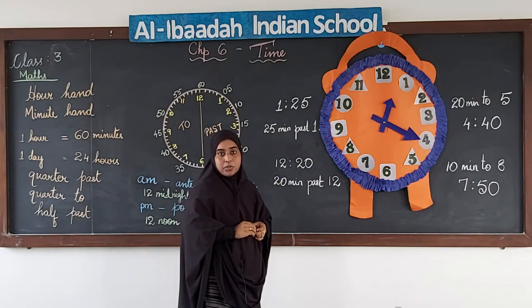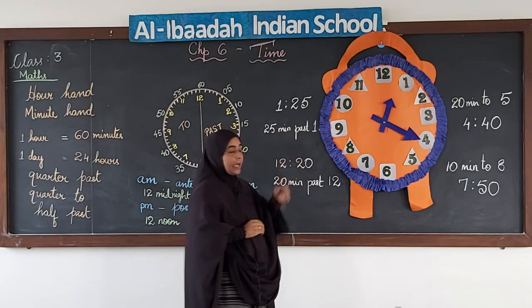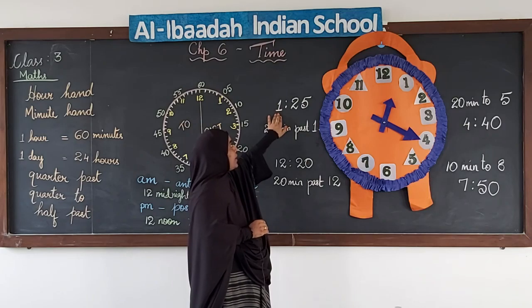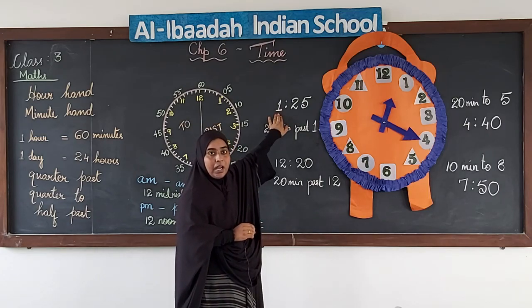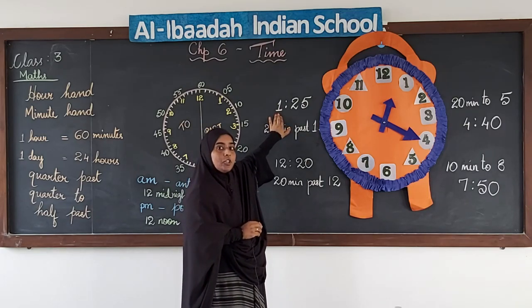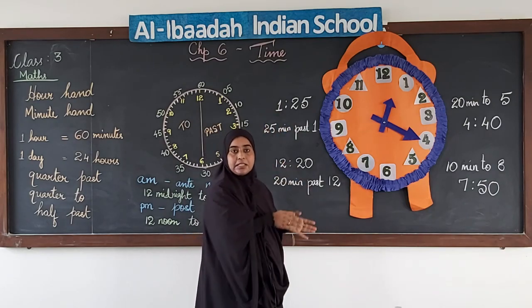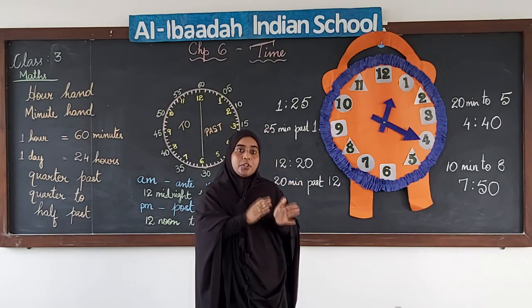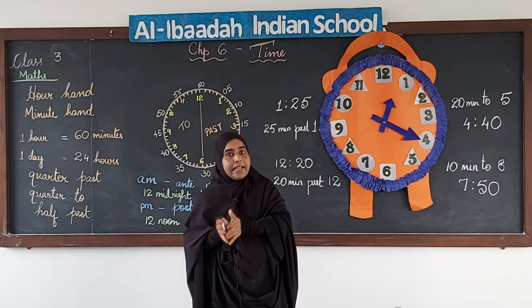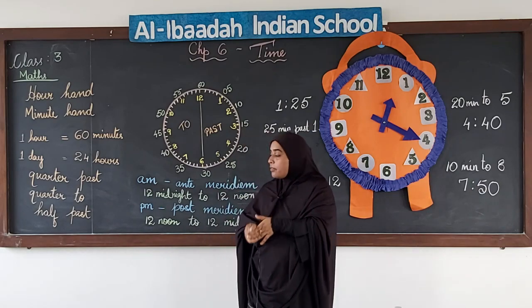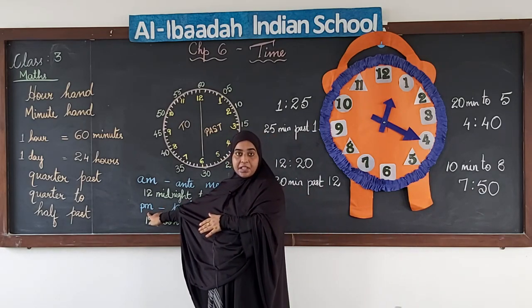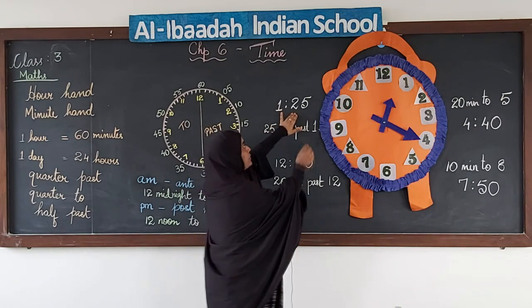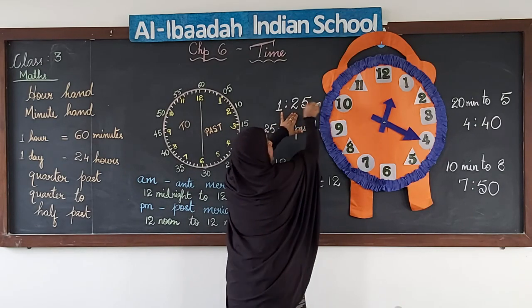Now, let us see how we use AM and PM for the same time that I have written on the board. Imagine that it is 1:25 in the afternoon. Okay, afternoon 1:25. So, what will we use? Is it in the first half of the day or the second half of the day? Like I said, it is after 12 noon, it is the second half of the day, and in the second half of the day we use PM, right. So, since 1:25 is in the second half of the day, we will use PM.